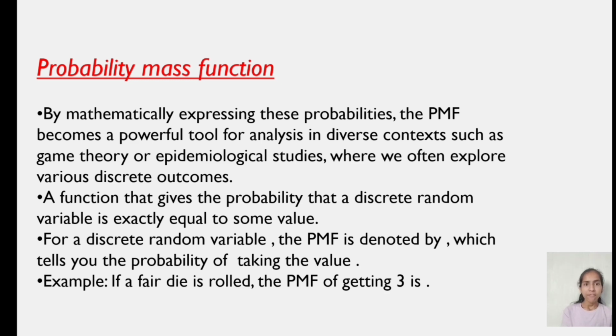It is a function that gives the probability that a discrete random variable is exactly equal to some value. For a discrete random variable X, the probability mass function is denoted by p of x, which tells you the probability of X taking the value x. Let us see the examples of probability mass function. If a fair die is rolled, the probability mass function of getting 3.